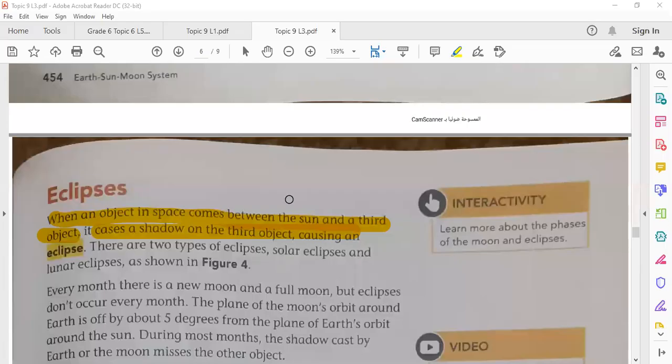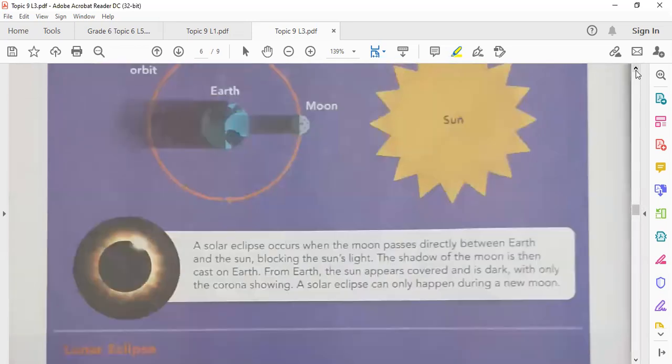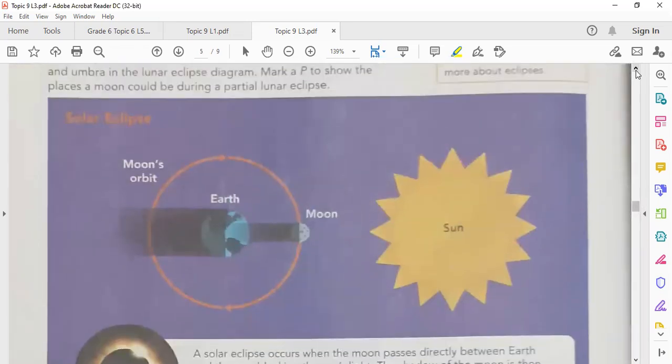Okay, an eclipse. When an object in space comes between the sun and a third object, it casts a shadow on the third object. This is called an eclipse. There are, as you know, two types of eclipses: solar eclipses and lunar eclipses. Look at this image. These are the two types of eclipses. The first is called a solar eclipse.